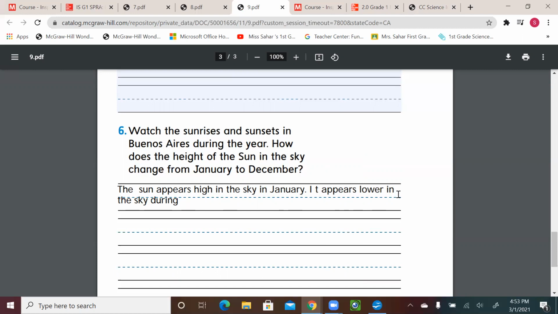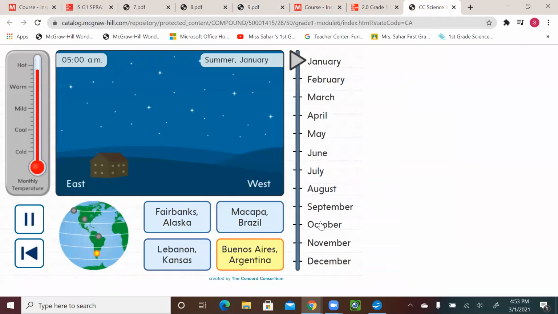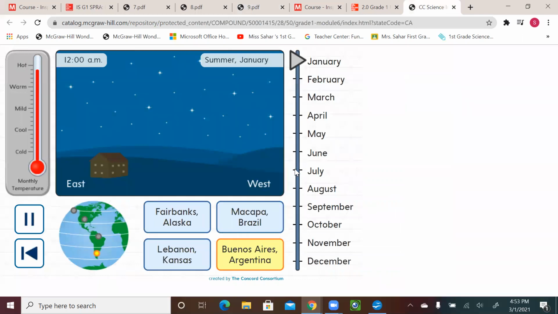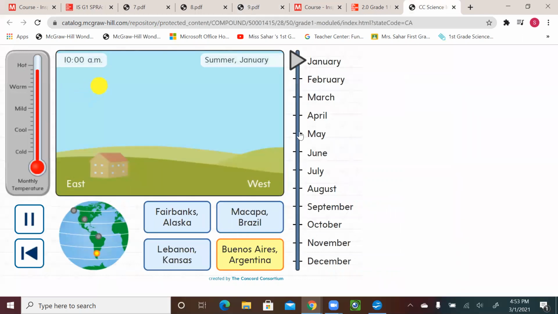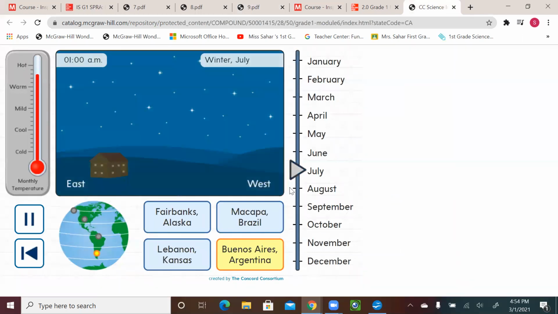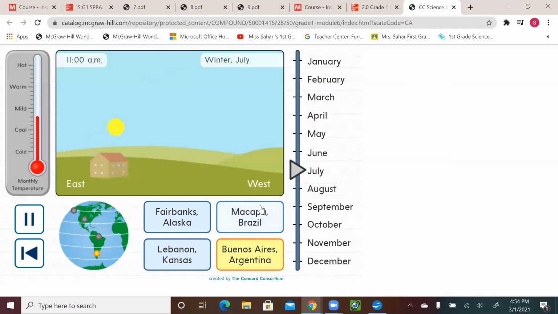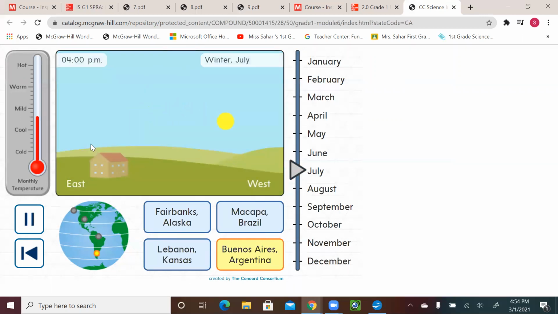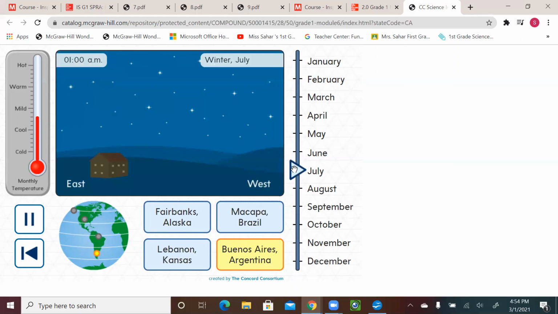So let's see, take different months. So this is January. All right, let's go for July. So see, in July, because it's winter in Argentina, look, it's low, the sun. Okay, let's go for January.